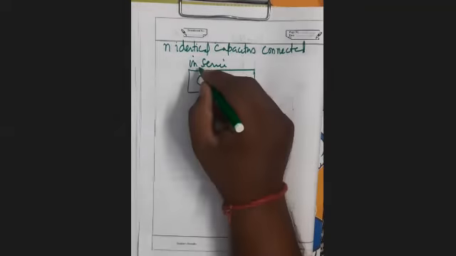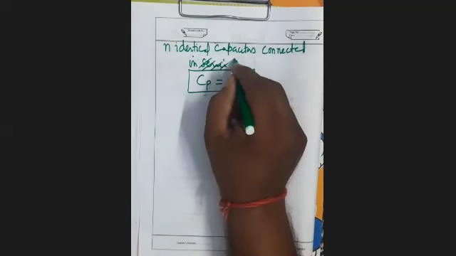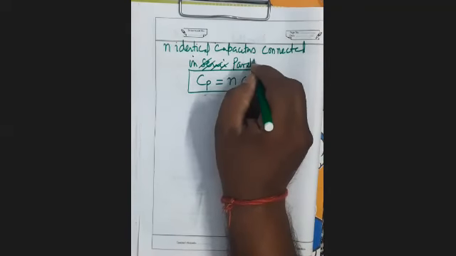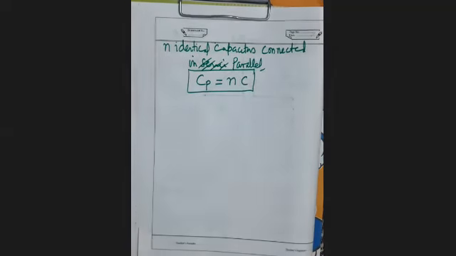Parallel, not series. Okay. This is parallel. It's clear. पैरेलल में अगर n आइडेंटिकल कैपेसिटर्स कनेक्टेड हों तो क्या हो जाएगा? Cp equals n into C.